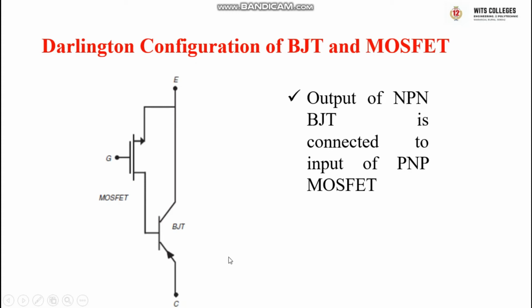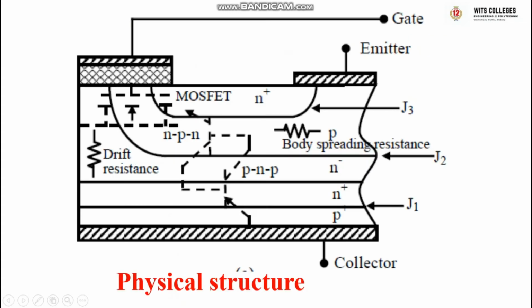Terminals are emitter, collector, gate. So this is the MOSFET, that's why the gate terminal is provided here, and the remaining is the BJT. We have two terminals, emitter and collector. This is the physical structure of IGBT. We have the MOSFET here, and this is the NPN transistor, and this is the PNP transistor.